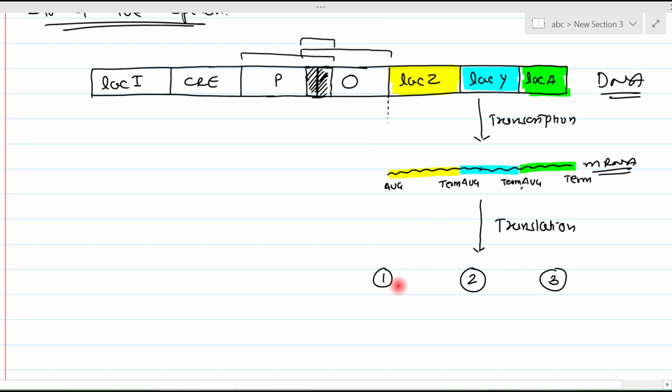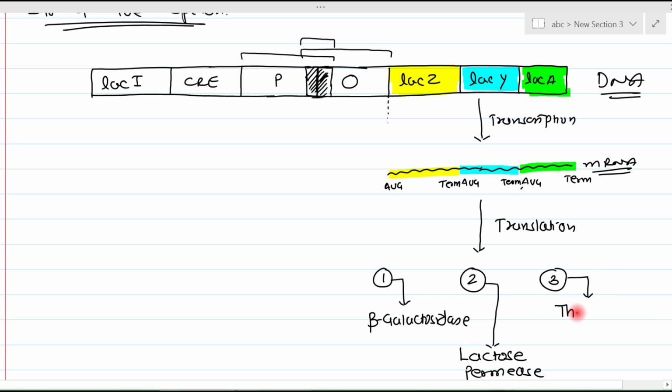The protein synthesized by the portion corresponding to Lac Z is beta-galactosidase, which is an enzyme. The second protein, which corresponds to the Lac Y gene, is lactose permease. The third protein, which corresponds to the Lac A gene, is thiogalactoside transacetylase.